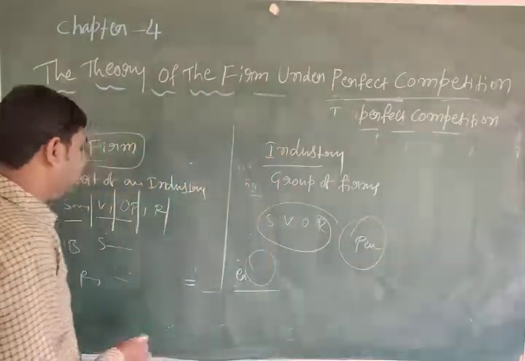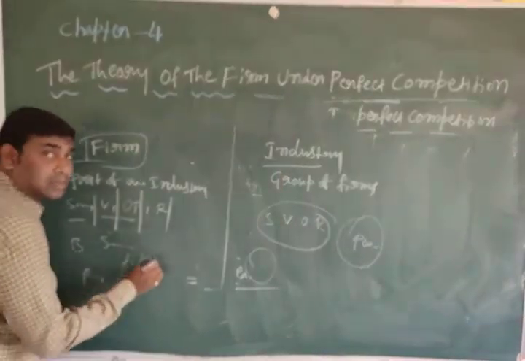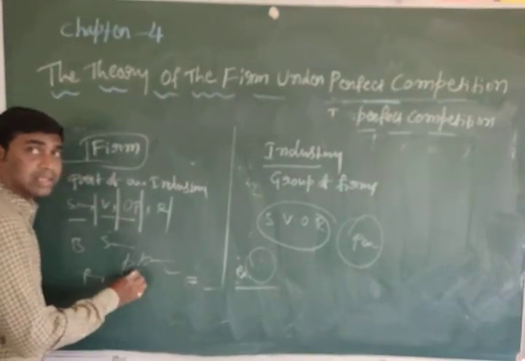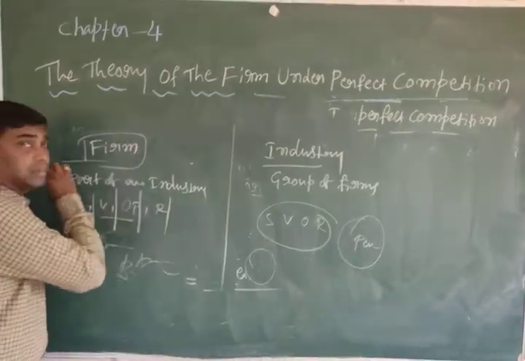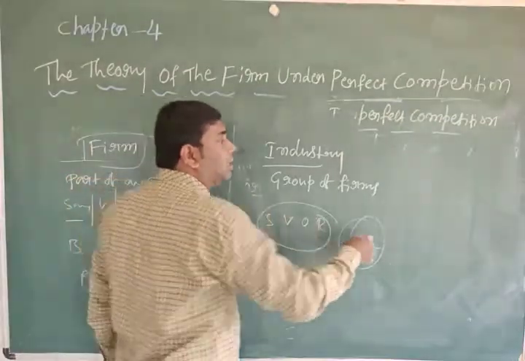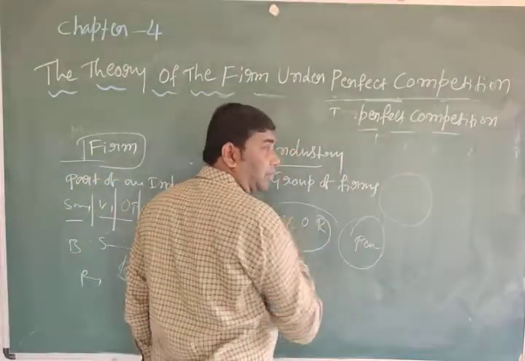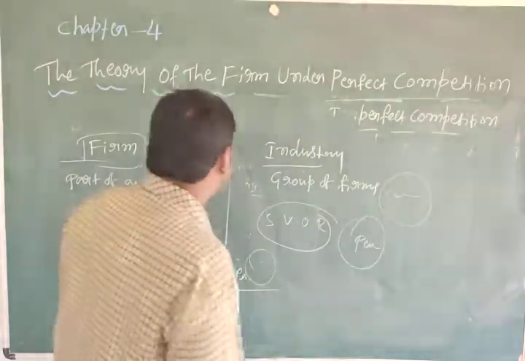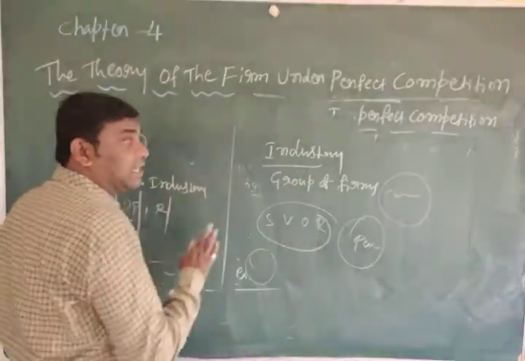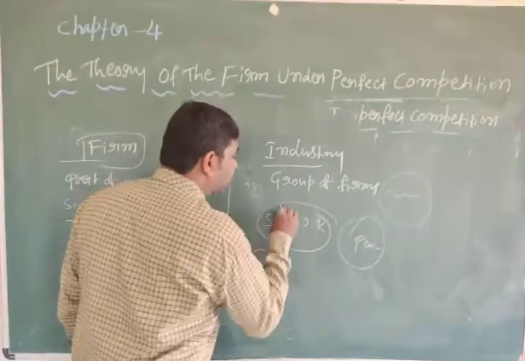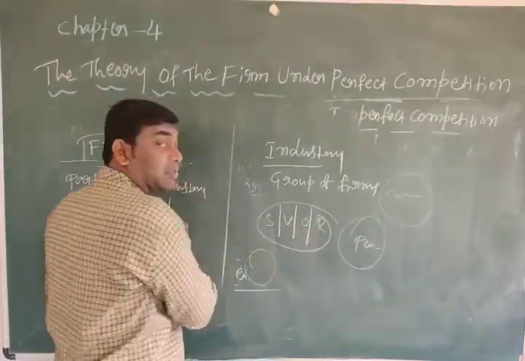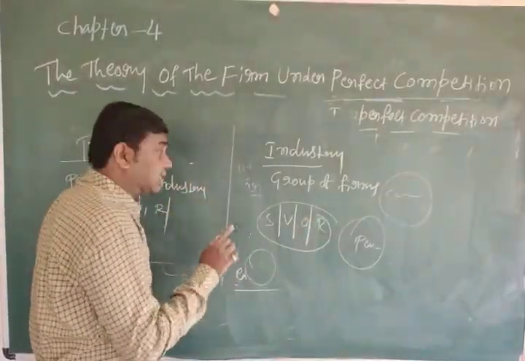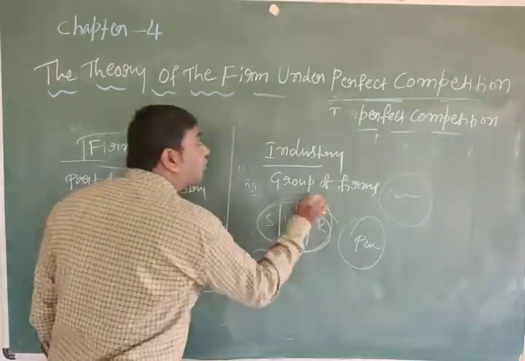Similarly with cement: Birla Super, Ambuja Cement, Ultratech. These are all called firms. When we combine all these cement firms, that is called the cement industry. Anyhow, firm is a part of an industry, and industry is a group of firms.